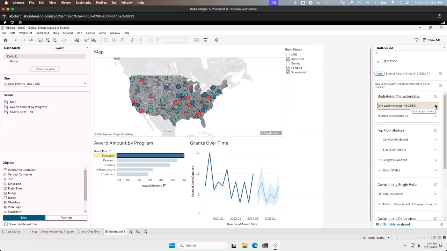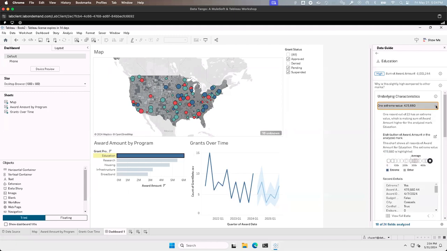And it actually appears that there is one extreme value where all this money was awarded for a grants application. And that's actually something I might want to go take a look at. So in Colorado, we see exactly which grant information is causing us to be outliers here.